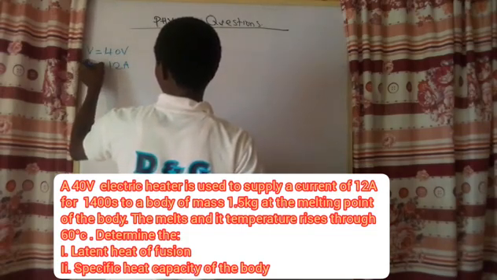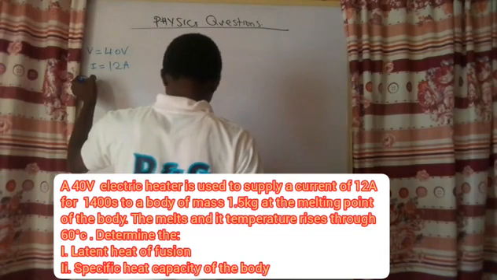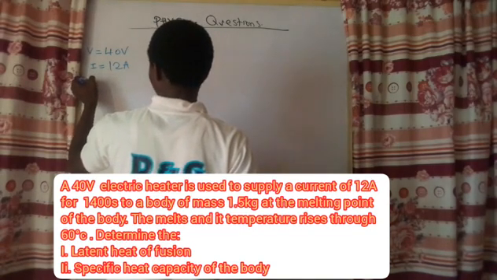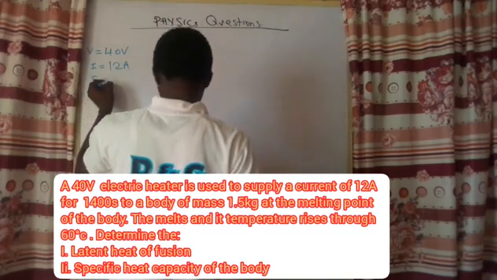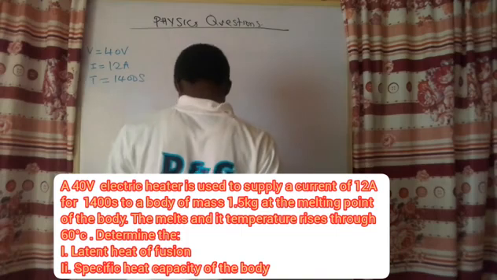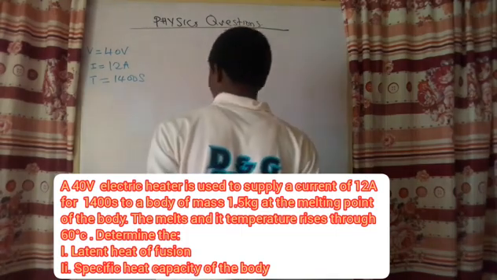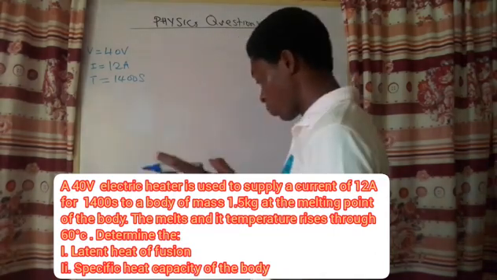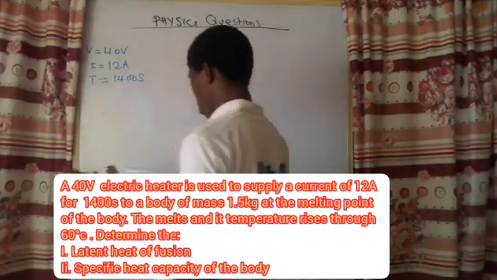The current. Then it's used to supply this very current for a time of 1400 seconds to a body of mass 1.5 kg at the melting point of the body.